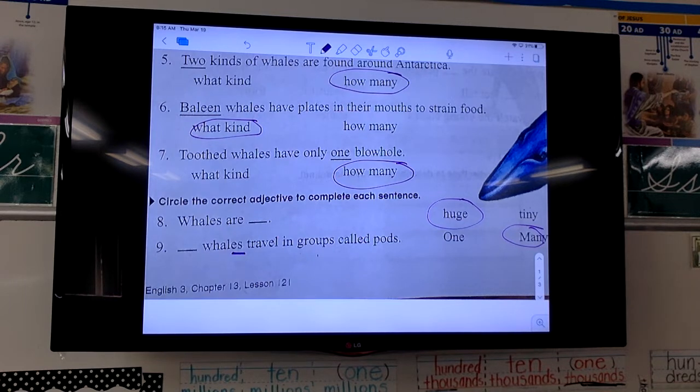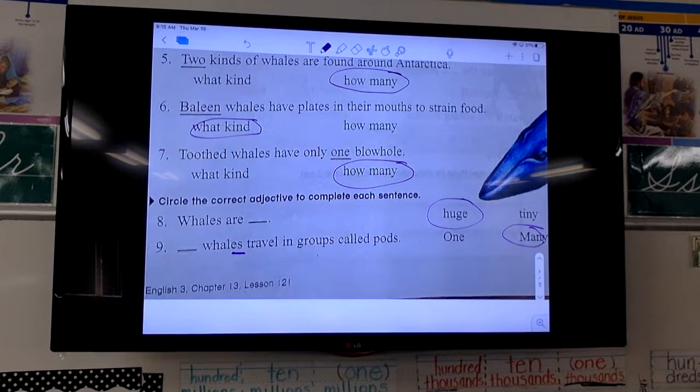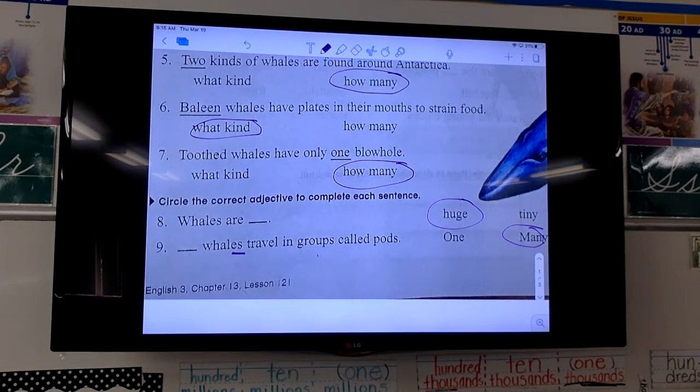All right, guys, what I want you to do is flip it over to the back, and I want you to try the back on your own. You can pause the video while you're trying it, and then I'm going to put up the answer key, and I want you to check it. Once you check your work to see if you got it right, circle any that you missed, because I want to go over those with you when I do our FaceTime call tomorrow, okay? So go ahead, pause the video.